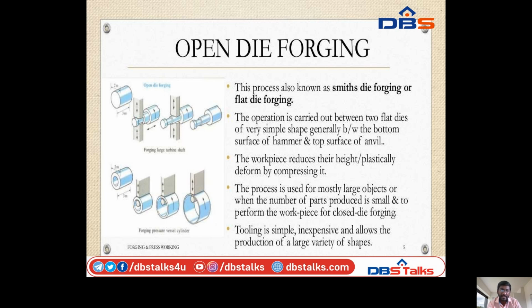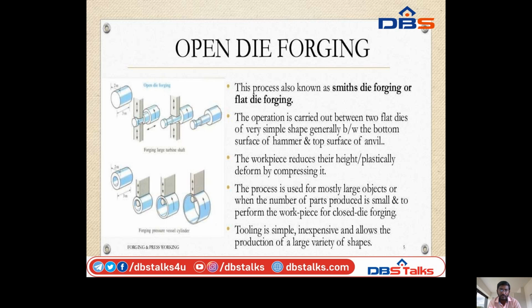So we can see the figure of open die forging. So this is the workpiece. The length will be 3 meters and the diameter will be 2 meters. By applying two flat dies, the workpiece will be changed to the final product.